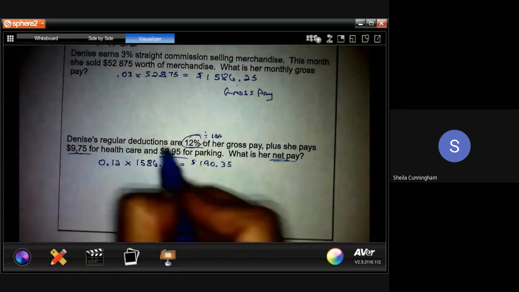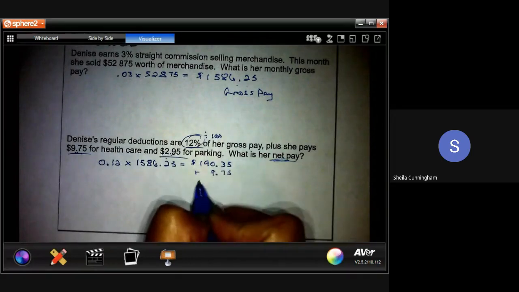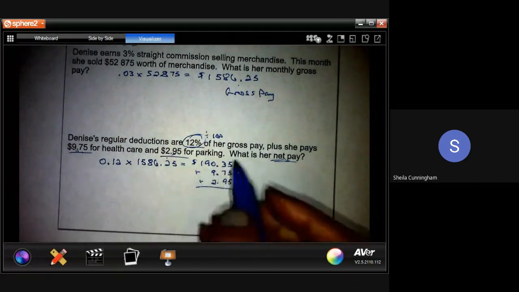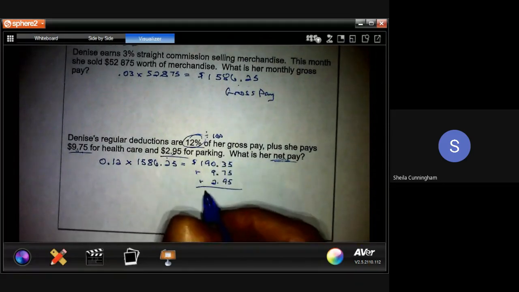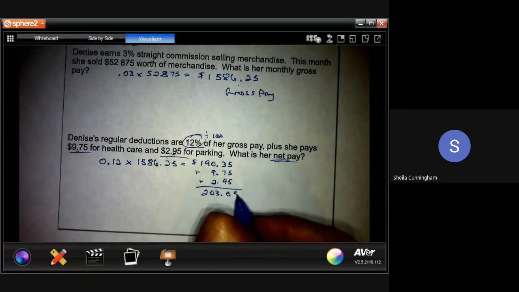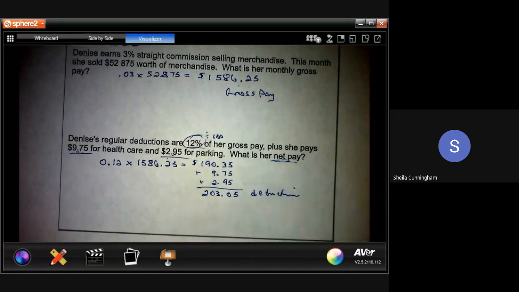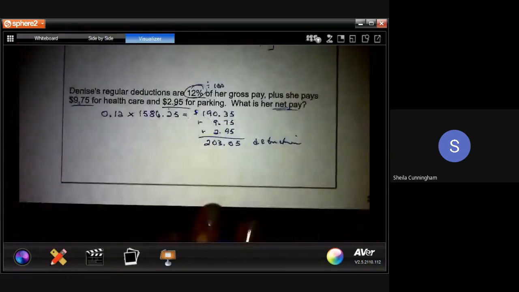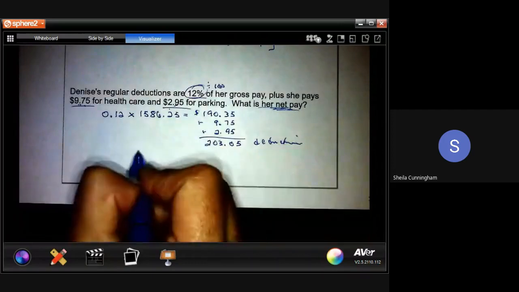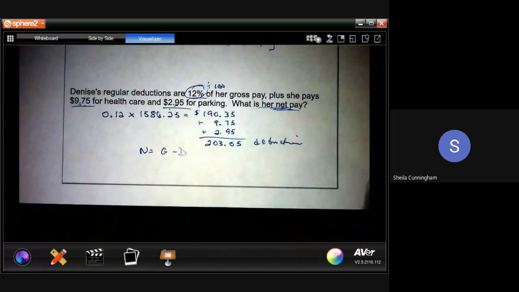So that's just her regular deductions, plus she's got the $975 plus the $295. So when we add up all of her entire deductions, we are finding out that she has total deductions of $203.05. So that's total deductions. Now, we're not asked to find just her deductions, we're asked to find out what her net pay is. So her net pay is just simply taking her gross and subtracting her deductions from that.